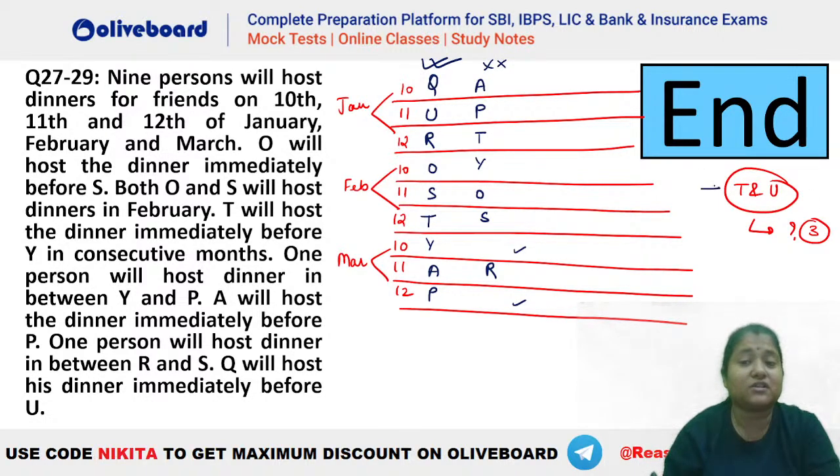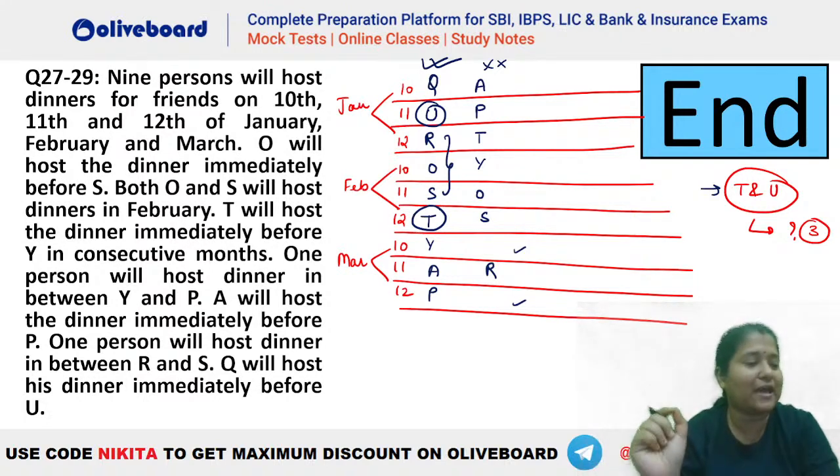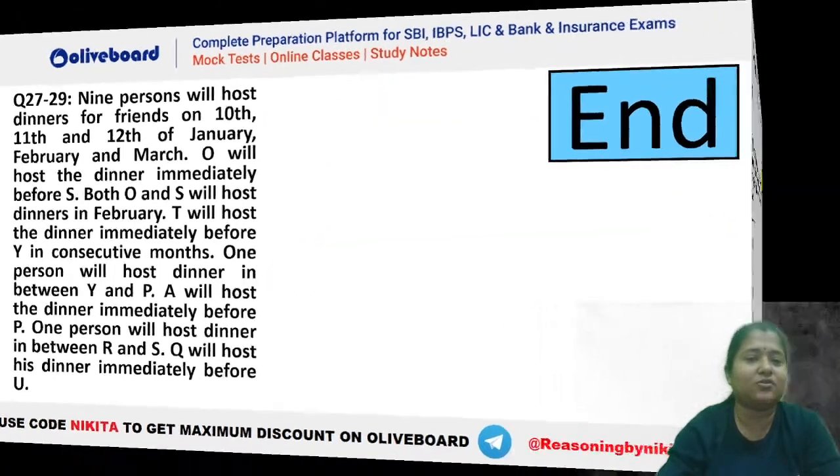Now the question was how many persons are there between T and U. So T is here, U is here. You can see we have 3 persons between T and U, that is R, O and S. Are we getting the same answer, guys? Please let me know. 3, Shravani, absolutely. Lakshmita, good job. Everybody getting the same one? Okay? Chalo, we'll quickly go to the next question.